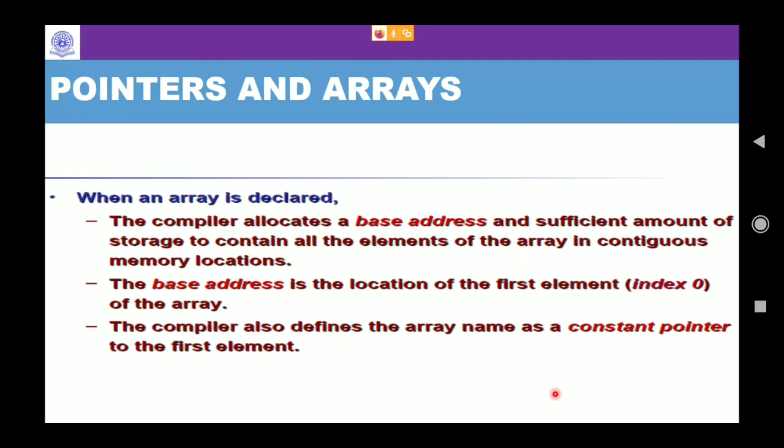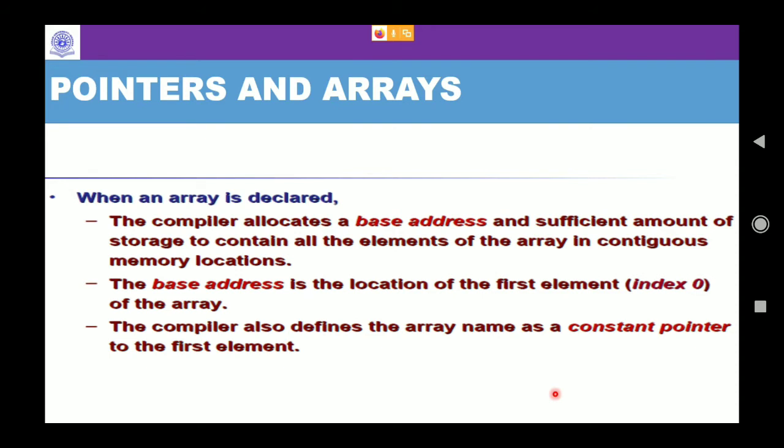So now what is the link between pointers and arrays? The compiler allocates a base address and a sufficient amount of storage to contain all the elements of the array in contiguous memory locations. What do you mean by contiguous memory location? It means adjacent or continuous memory locations.